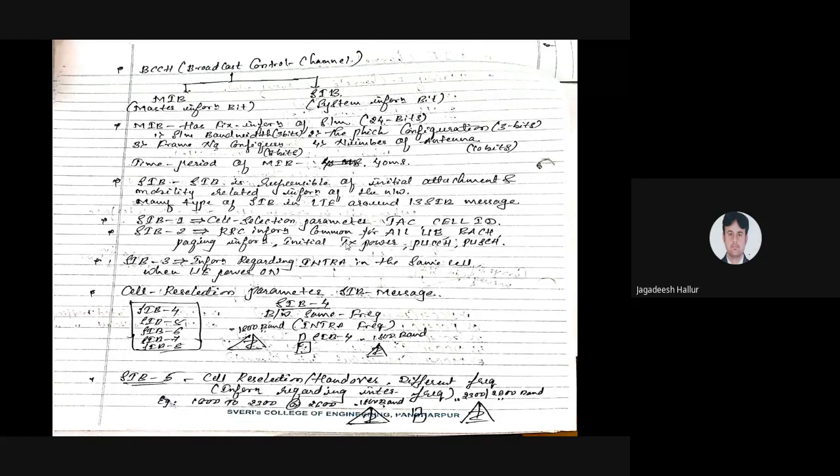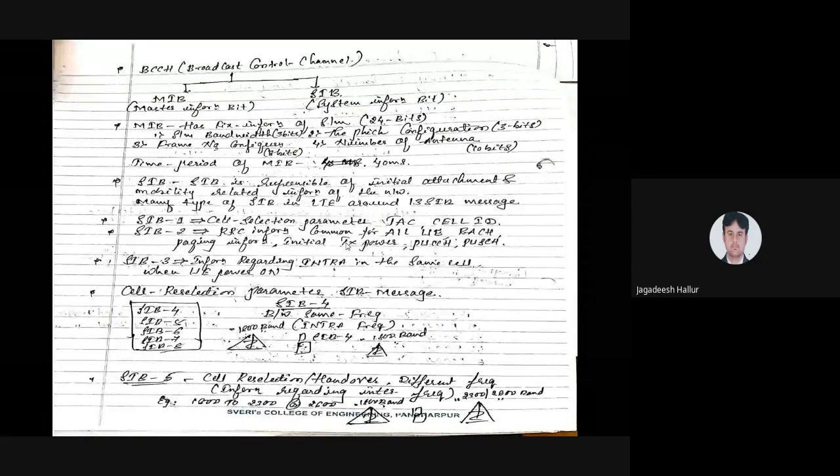The system information bit. What is the system information bit? The system information bit has to be taken care of by this MSC, that is Mobile Switching Center. In the LTE architecture, that has to be taken care of by the MME, Mobility Management Entity. Instead of MSC, which we use in GSM, in LTE we are using MME.